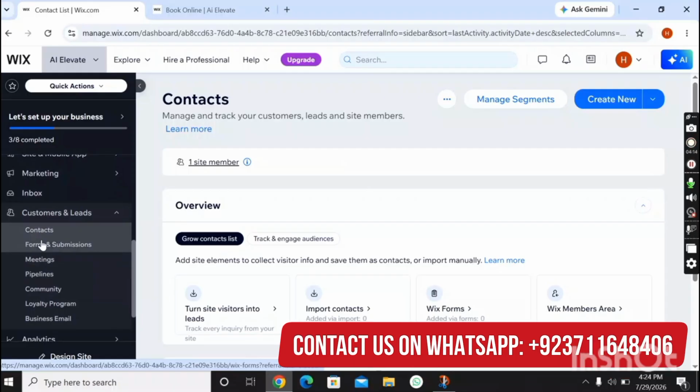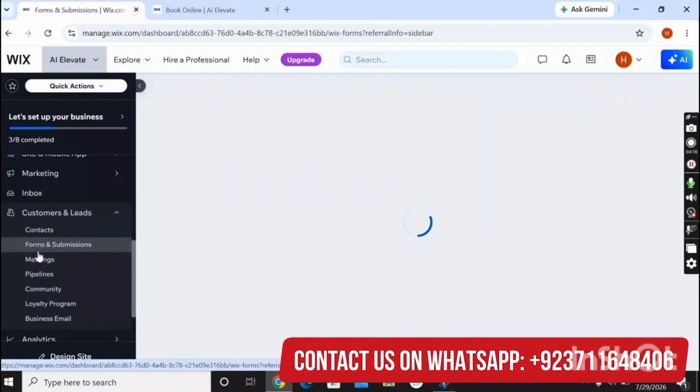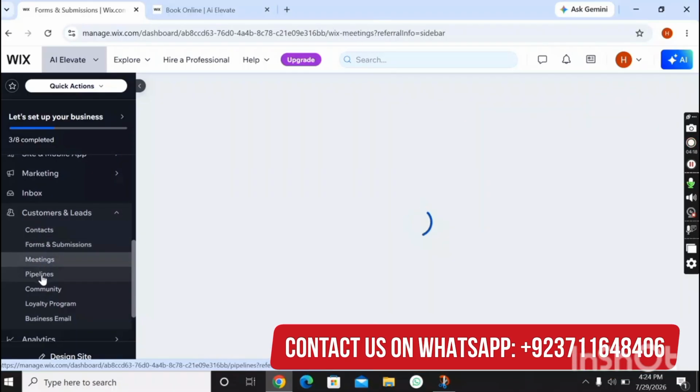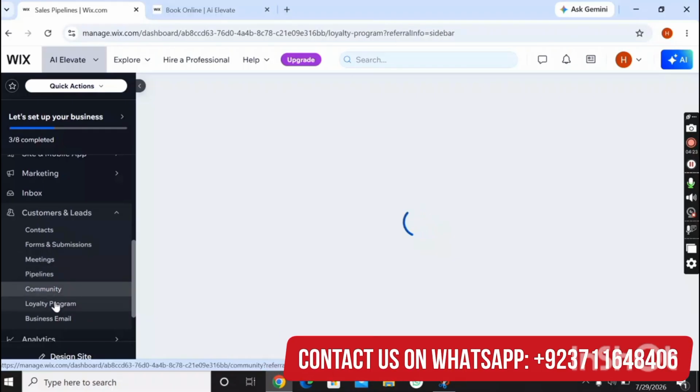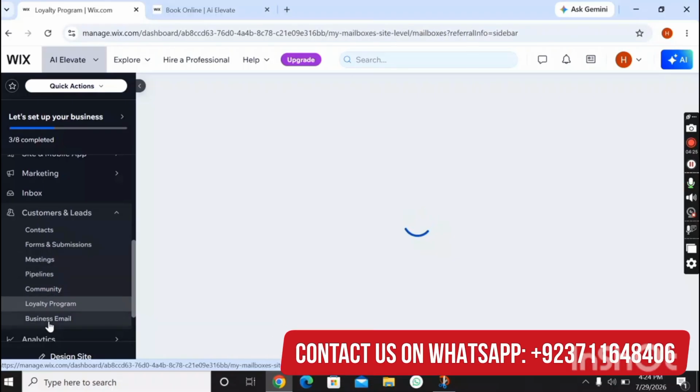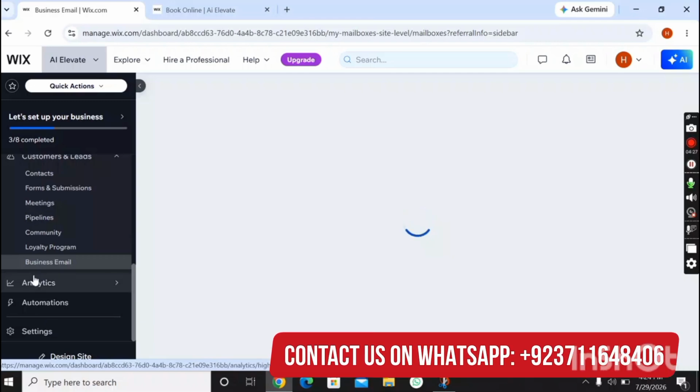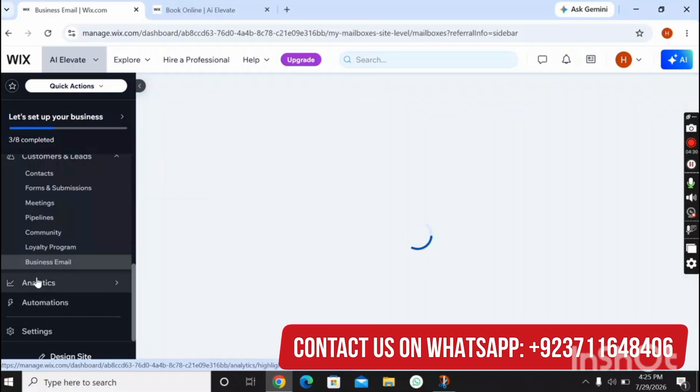You can add forms and submissions here and edit them too. Here you can conduct meetings from here. Here is pipelines. Here is community. You can create a community. Here you can create loyalty programs. Here you can create a business email. Next option is analytics, and here is the automation.